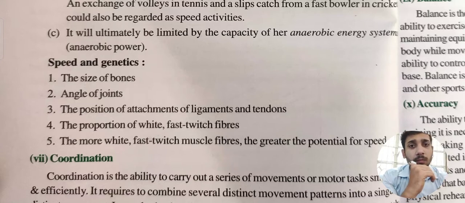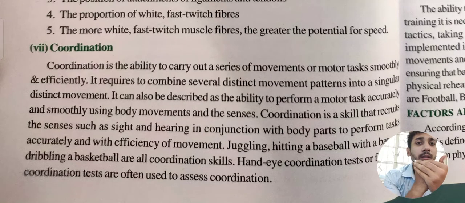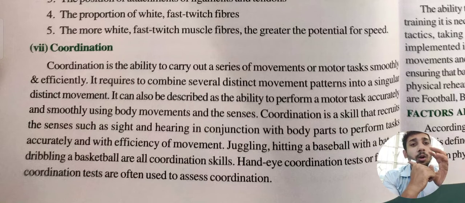Thereafter, coordination. What is coordination? Coordination is the ability to carry out a series of movements or motor tasks smoothly and efficiently, and it also requires combining several distinct movement patterns into a single movement. If we are doing anything, our hand is doing the work and our mind is helping to complete the work.